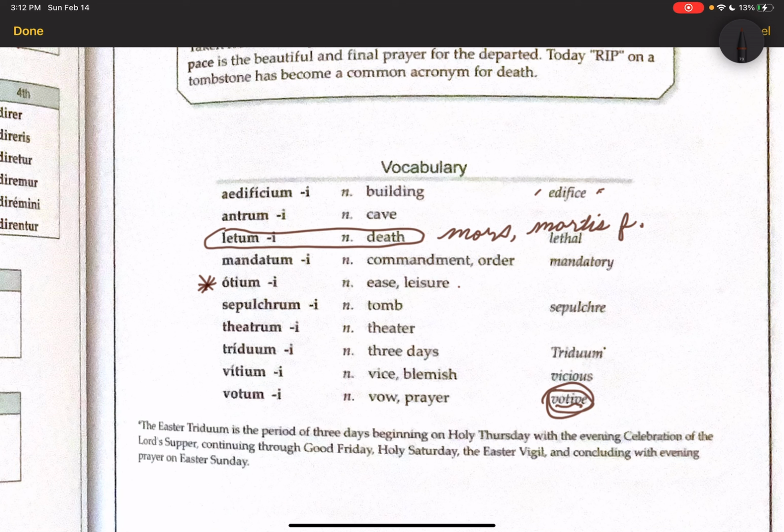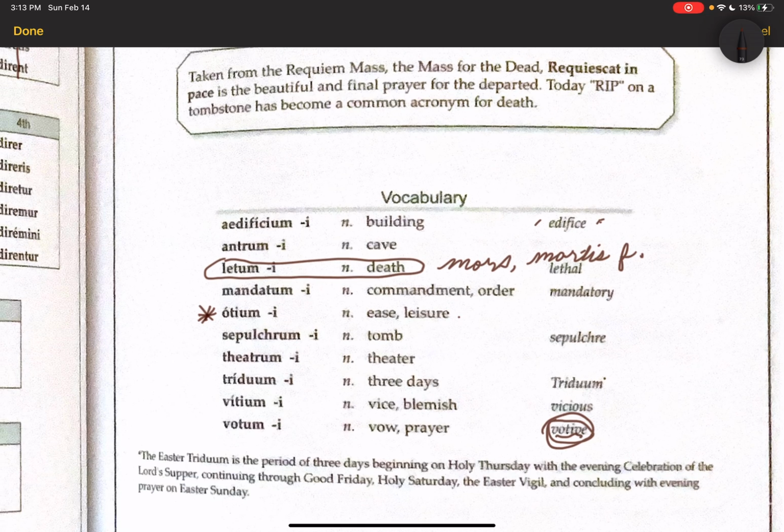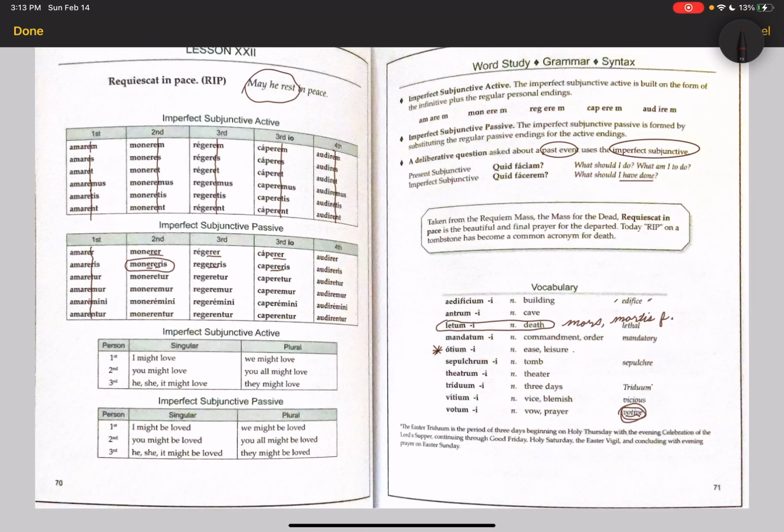Finally, we have this one little note about Triduum. The Easter Triduum is the period of three days beginning on Holy Thursday with the evening celebration of the Lord's Supper, continuing through Good Friday, Holy Saturday, the Easter Vigil, and concluding with the evening prayer on Easter Sunday. So that's the name of a period, the three days around Easter.